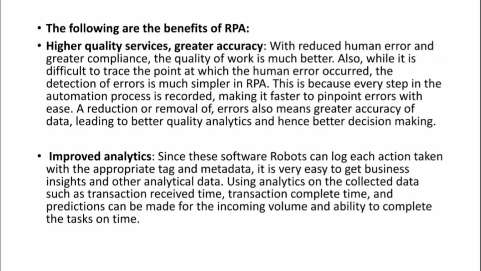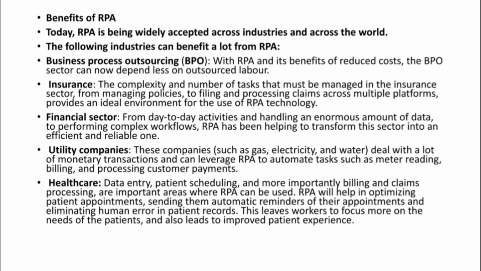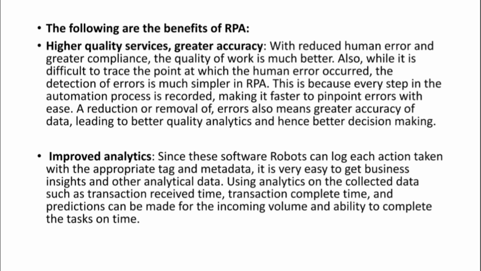Not only this, these are the sectors, okay, but what are the additional benefits? Higher quality services and greater accuracy, right? Obviously higher quality services means why? Definitely here humans are not doing any task, machines are doing the task. So that's why you can expect quality, less number of errors, and also greater accuracy. Getting my point? And also improved analytics.